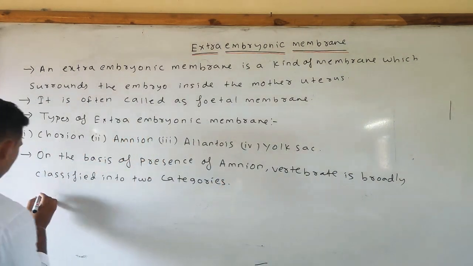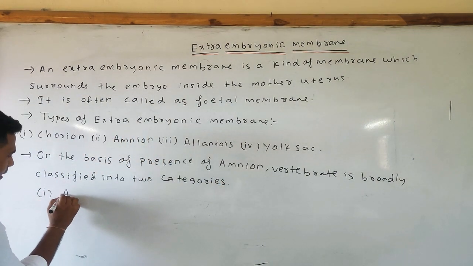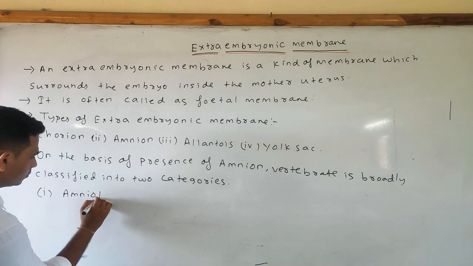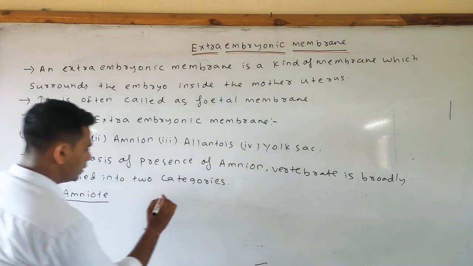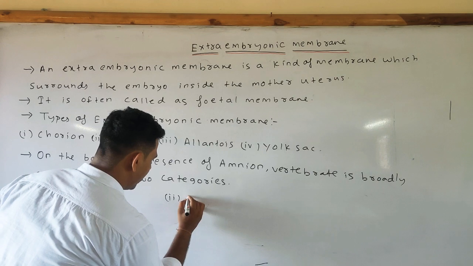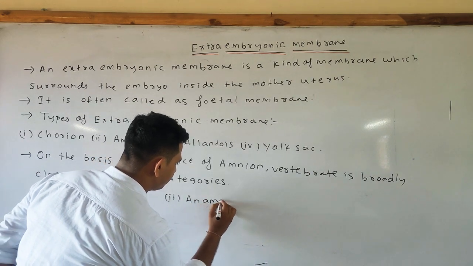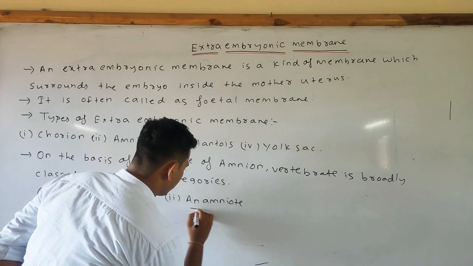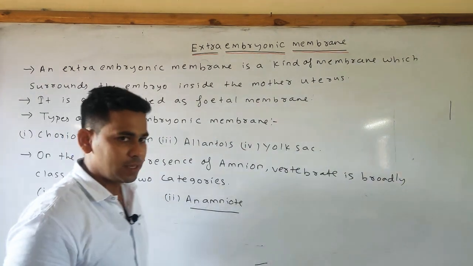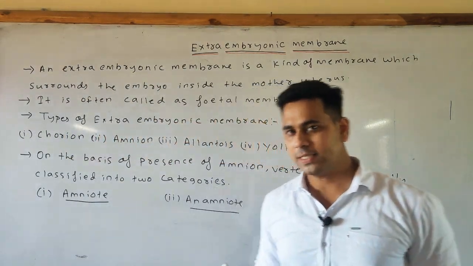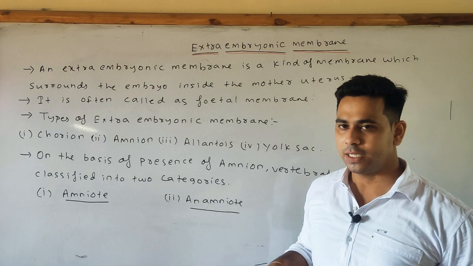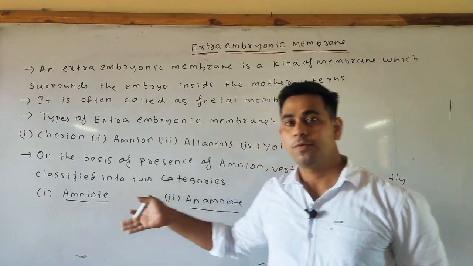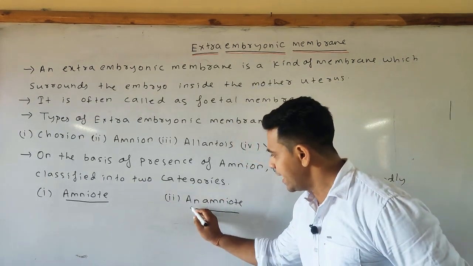One is the amniote, the other is the anamniote. Simply, if amnion is present, then the vertebrate is known as an amniote.